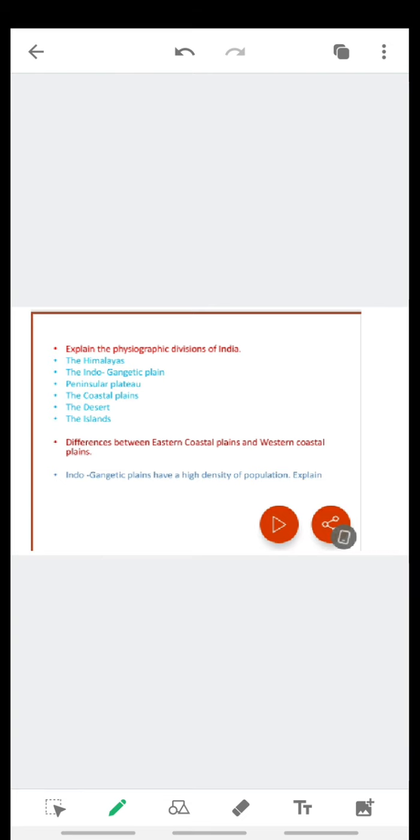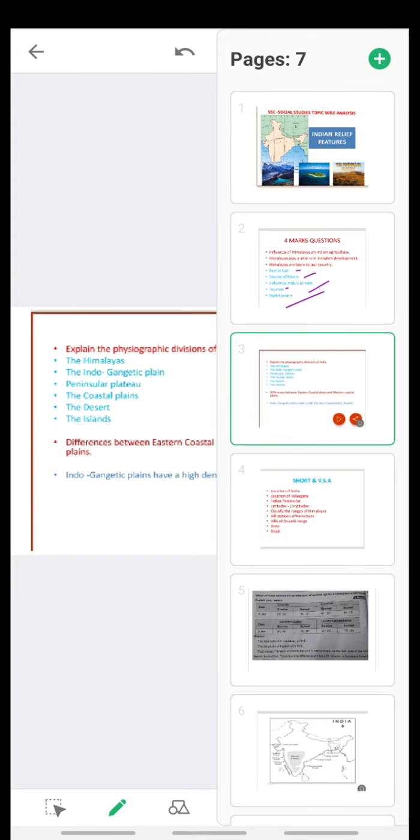Then another area is Eastern Coastal Plain and Western Coastal Plain. He may ask us to write the differences or compare the similarities of the Eastern Coastal Plain and Western Coastal Plain. So, prepare that answer. Another area is the Indo-Gangetic Plains and their importance. So, these are the 4 main areas where we can expect a question from this unit for 4 marks or 2 marks.